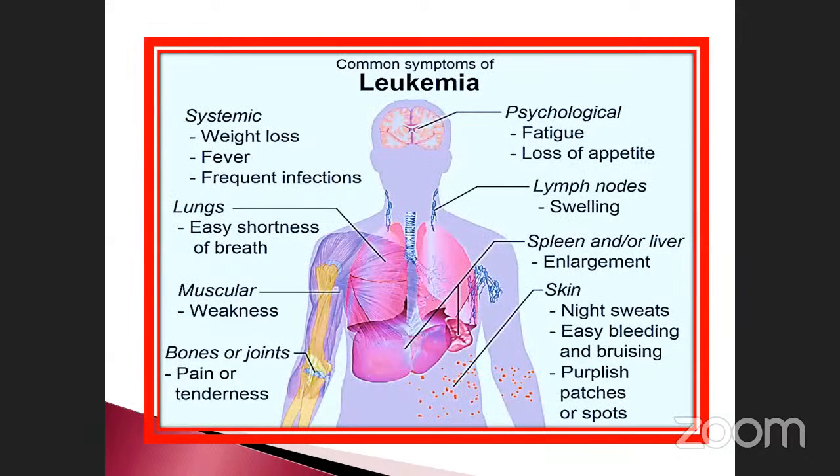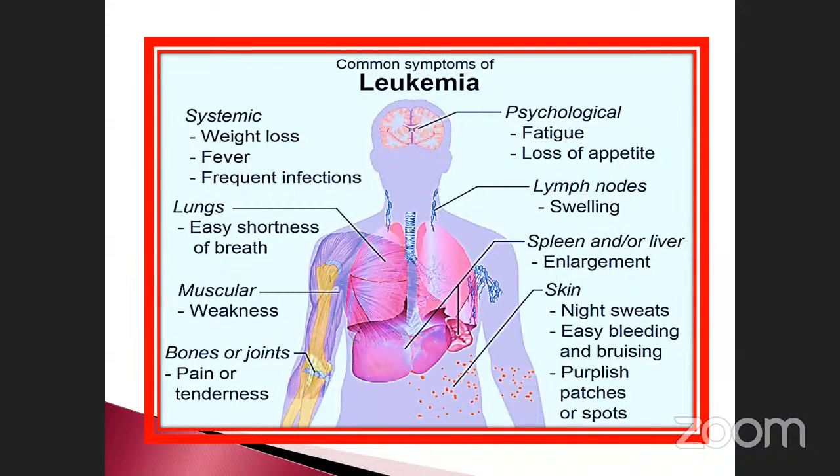See here, the common symptoms of leukemia: systemic weight loss, fever, frequent infections, and shortness of breath, because it's related to the blood. Muscular weakness, bone or joint pain or tenderness, fatigue and loss of appetite. Lymph node swelling, already known.